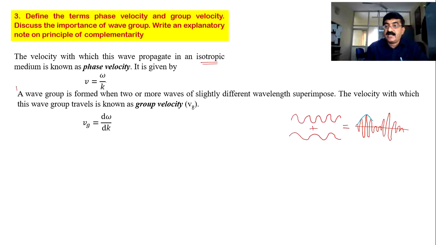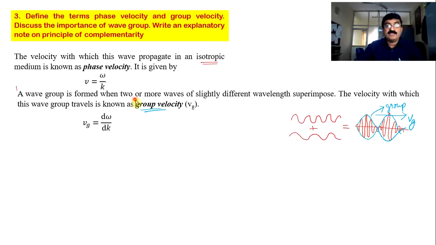It is increasing and then decreasing. This blue line represents the amplitude variation, and it is increasing and decreasing. So here, look at this portion, it is a group of waves. This group is proceeding in a medium with a certain velocity, that is called group velocity. So a wave group is formed in an anisotropic medium. It normally happens in an anisotropic medium.